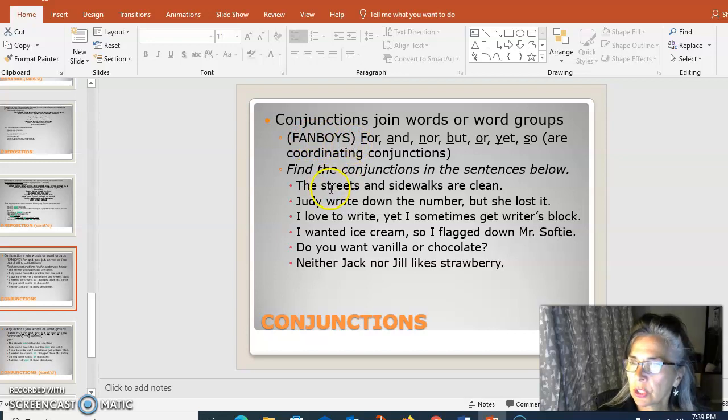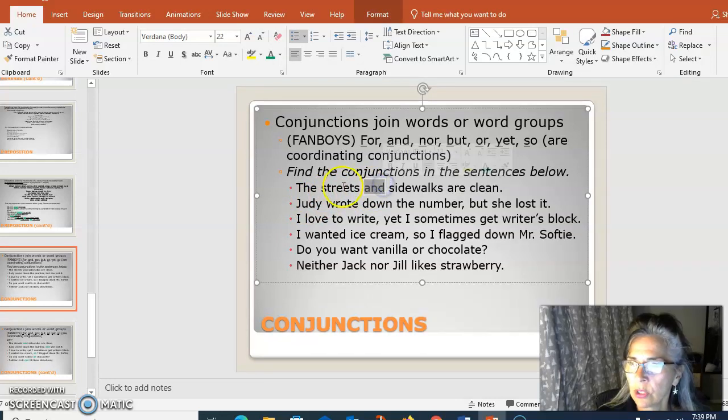All right, find the conjunctions in the sentences below. The streets and sidewalks are clean. And joins these two words, streets and sidewalks. Judy wrote down the number, but she lost it. But joins two clauses.